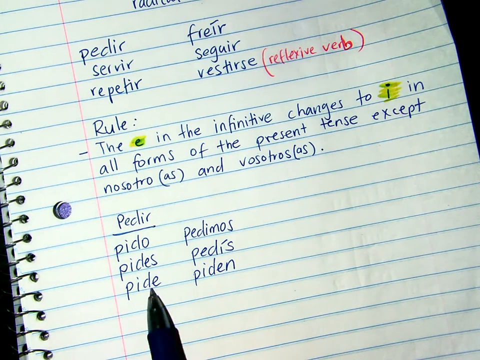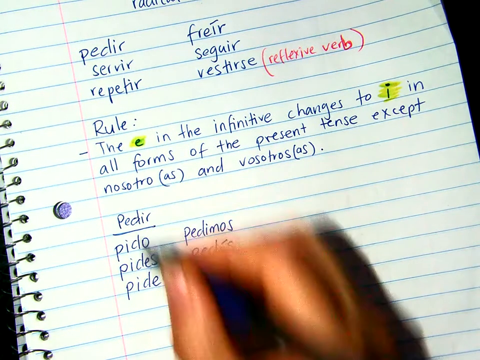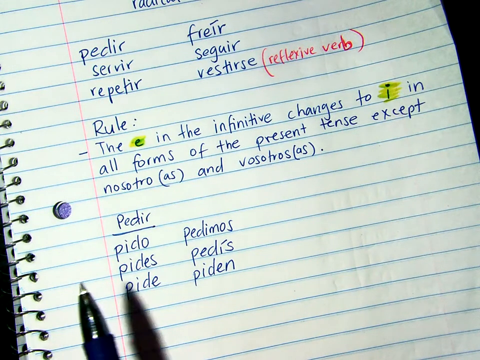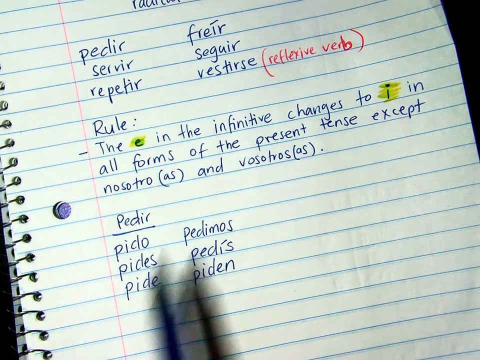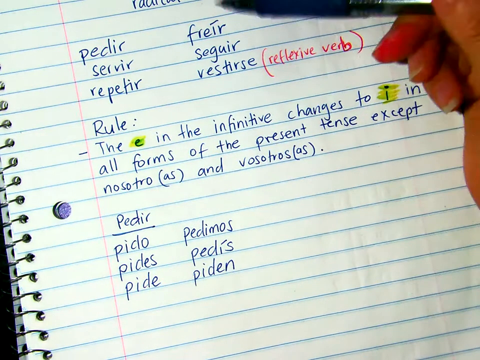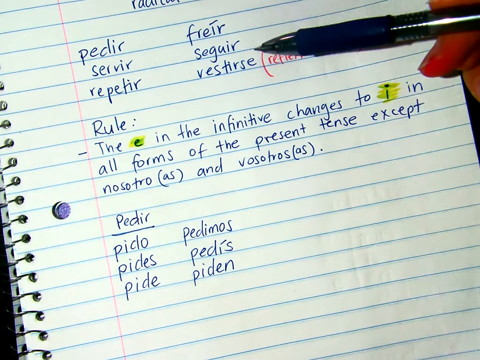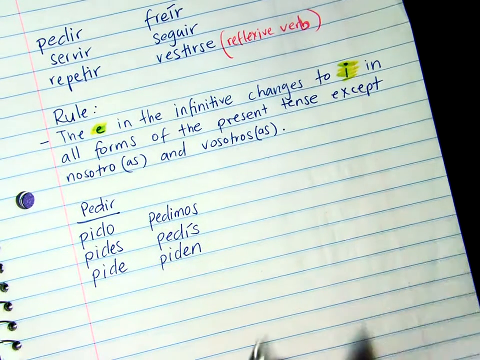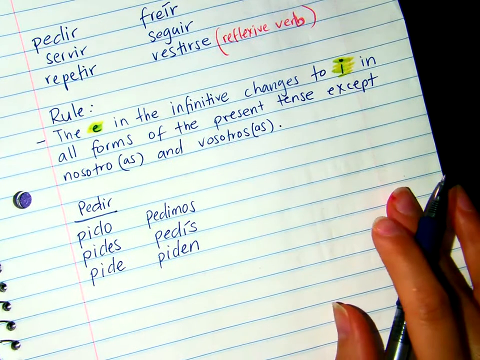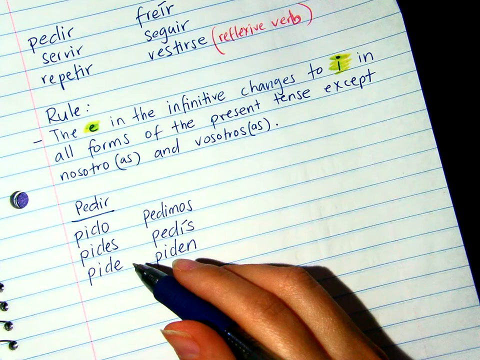See that? And always remember that depending what the verb is, the ending of the verb, that's the ending you're going to be adding, right? In this case, all of these verbs end in IR, so you're going to be adding at the end a regular IR ending, right? Just remember that. That's another rule about stem changing verbs. Muy bien. Vamos a hacer otro.